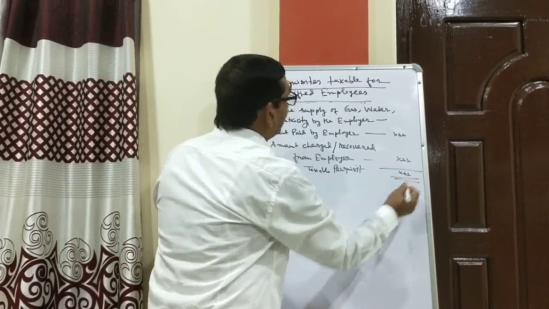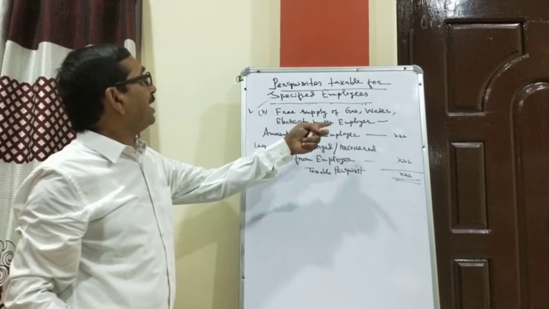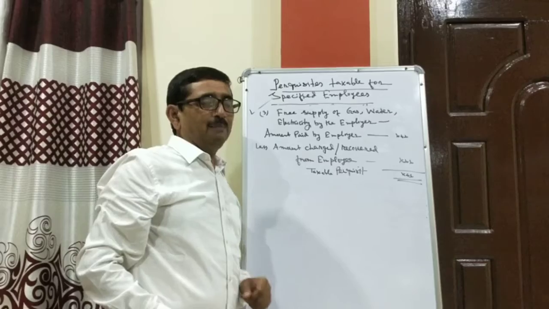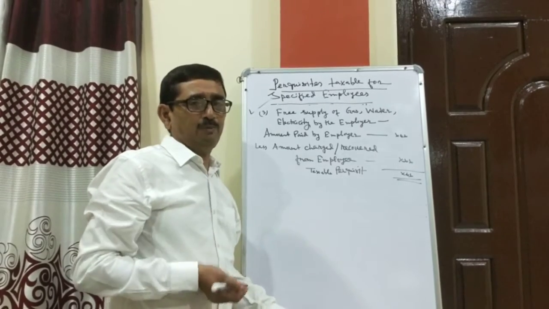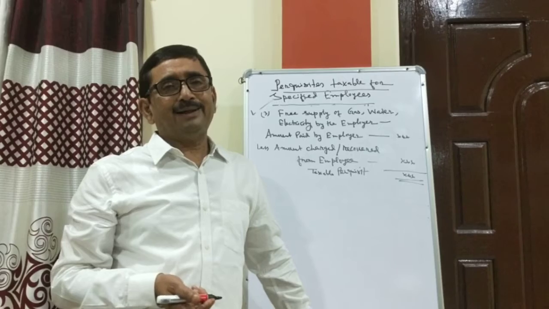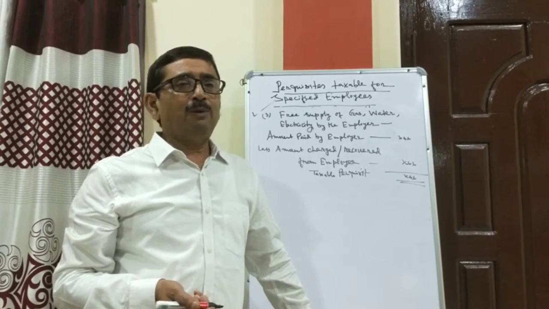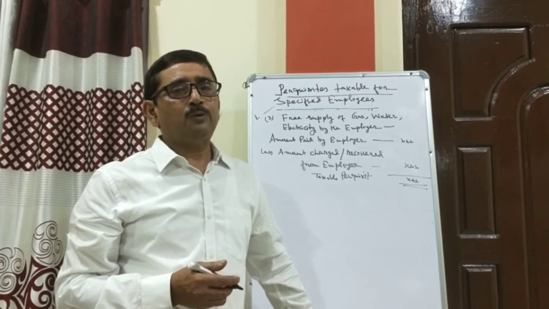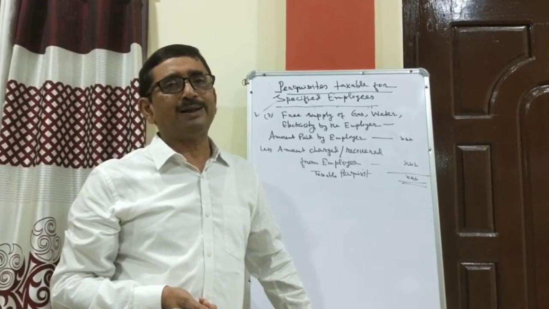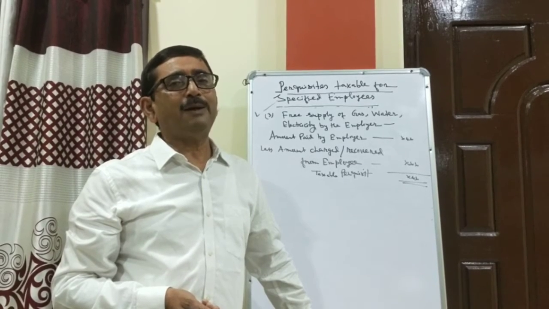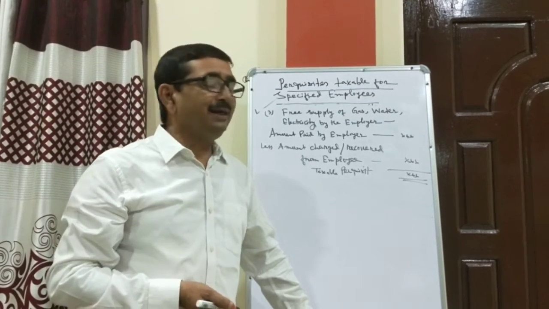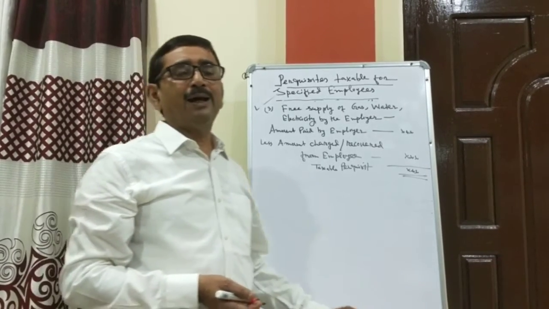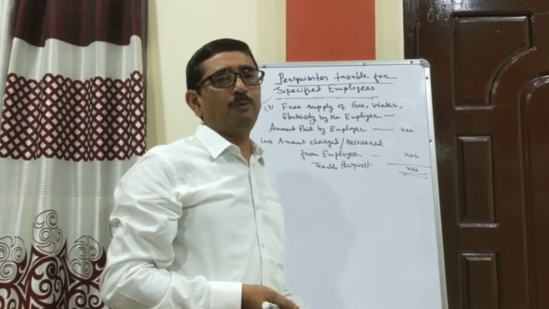Same thing in case of free supply of gas, water, electricity. Suppose the employer provides water supply worth rupees 1000 monthly, and there was an agreement with the employee that the employee has to pay 20% of the total water bill. The water bill is rupees 1000, and 20% means 200. 200 is to be charged or recovered from the employee by the employer.